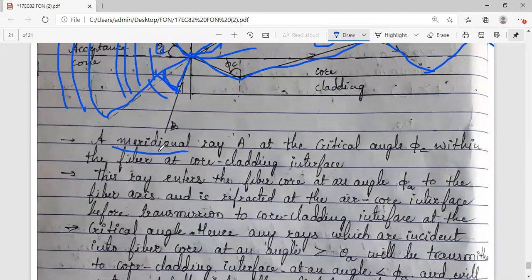Meridional ray, what is a meridional ray? We will come to know there are two types of rays. One is meridional and the other one is skew rays. So we will see what they are. A ray A at a critical angle theta c within the fiber at the core cladding